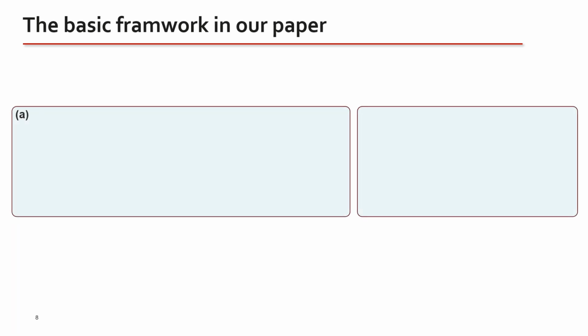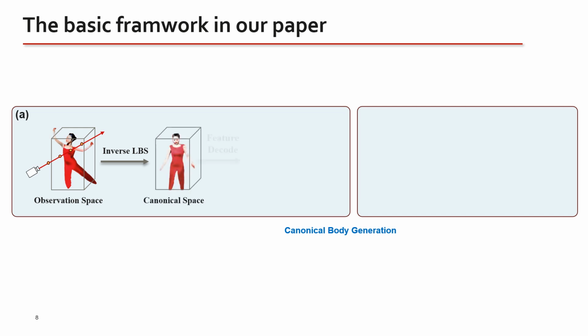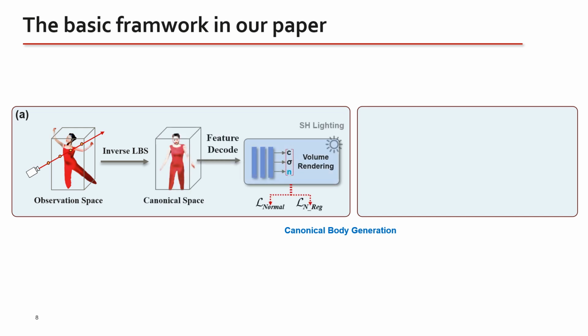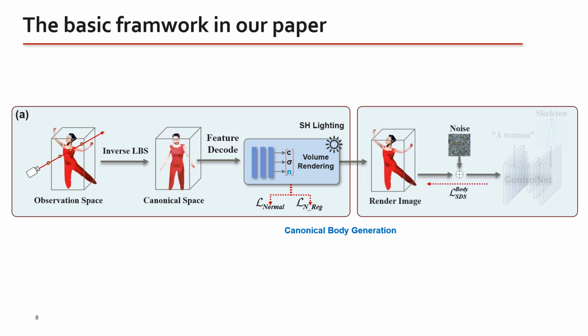Our approach contains two stages: 1, the stage of canonical body generation, and 2, the stage of decoupled generation and matching. Firstly, the sampling points of the observation space are transformed into the canonical space to generate the body geometry. In volume rendering, we introduce an optimizable spherical harmonic lighting to eliminate the oversaturation issue of SDS loss. Finally, SDS loss is updated and optimized for the forward NeRF network to complete the generation of a minimally clothed body in canonical space.